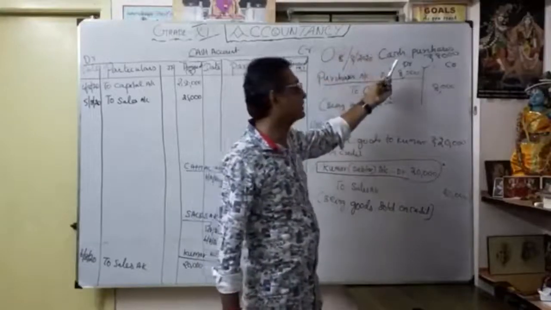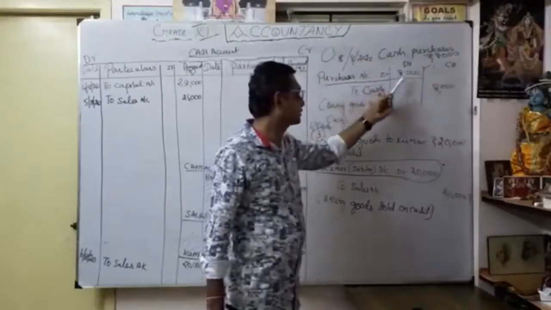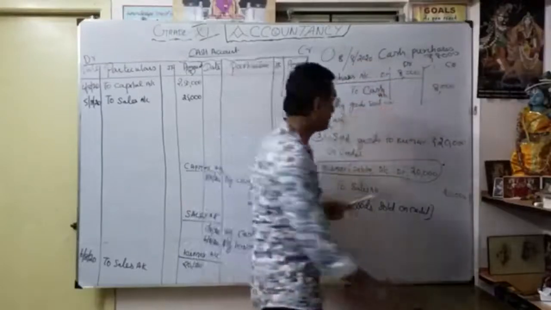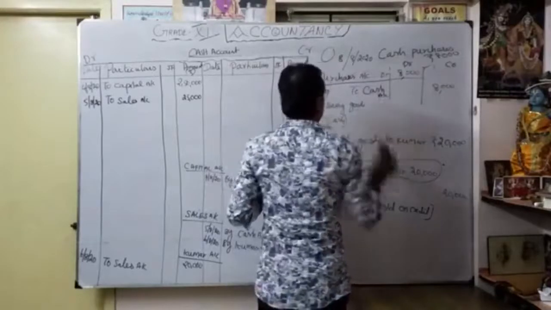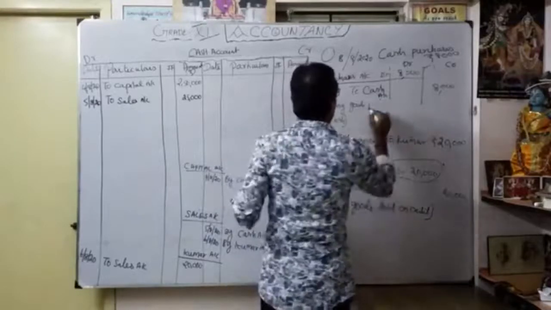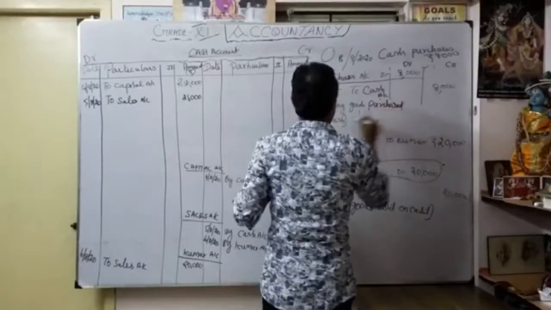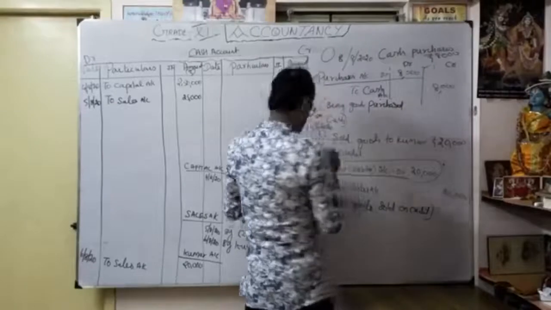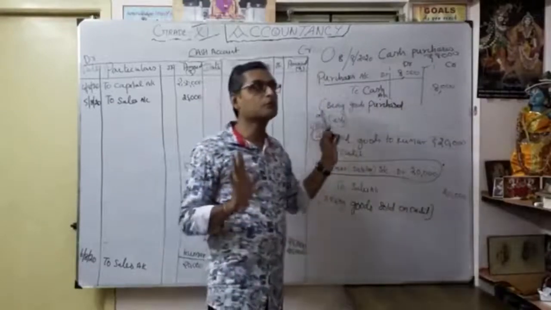What is the business transaction? Cash purchase is 8,000. So purchases account debit 8,000 to cash account 8,000. Narration: being goods purchased on cash, or no need sometimes, being goods purchased. So now we are going to do the posting.